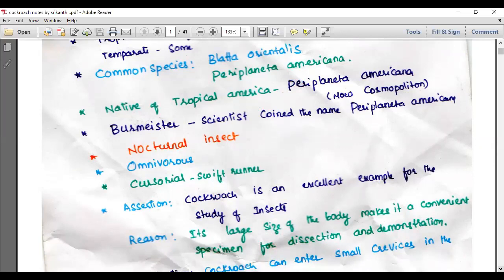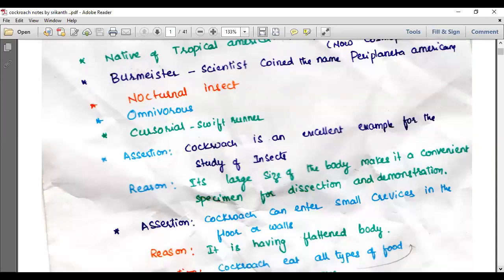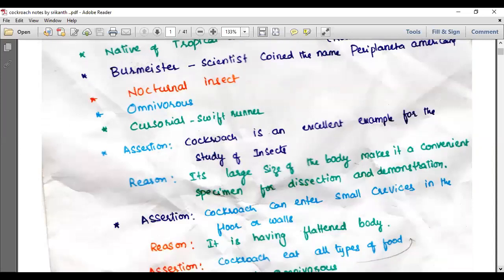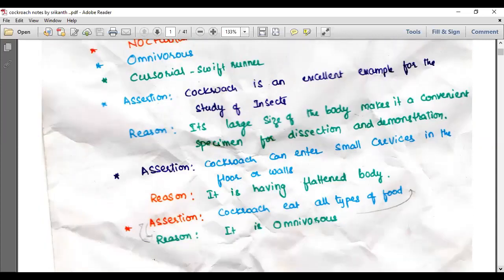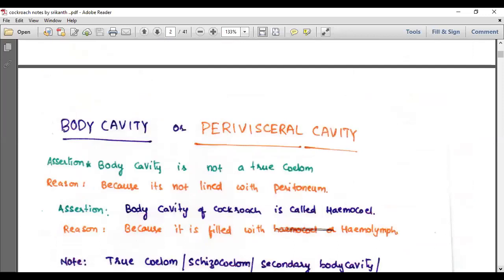It's a nocturnal insect, active during night time and inactive during daytime. It is an omnivorous insect, which means it eats all types of food material. It is cursorial, which means a swift runner. It is an excellent example for the study of insects because its large body makes a convenient specimen for dissection and demonstration, and it can enter small crevices in the floor or walls because of its flattened body.